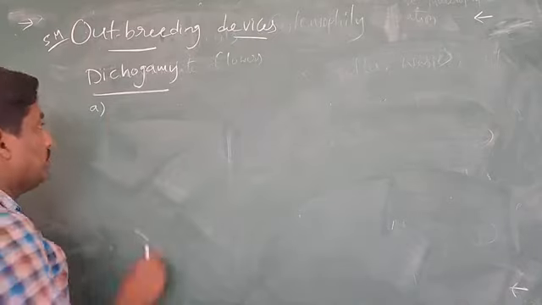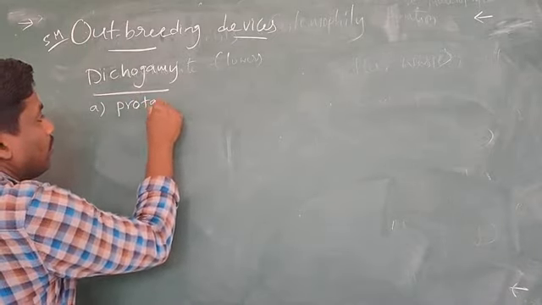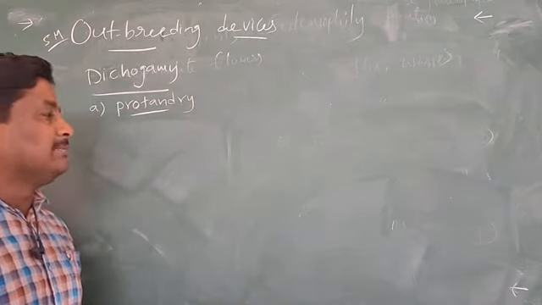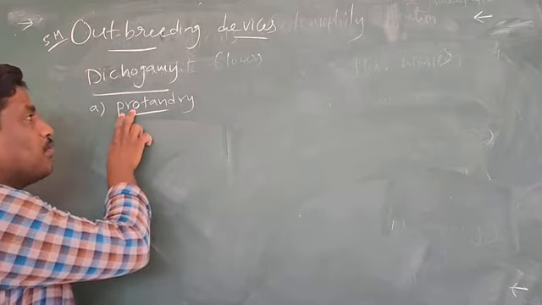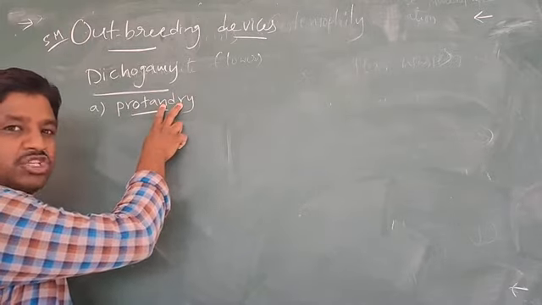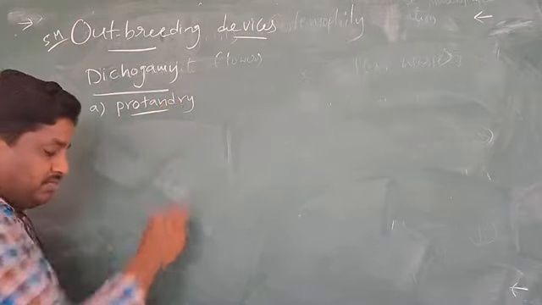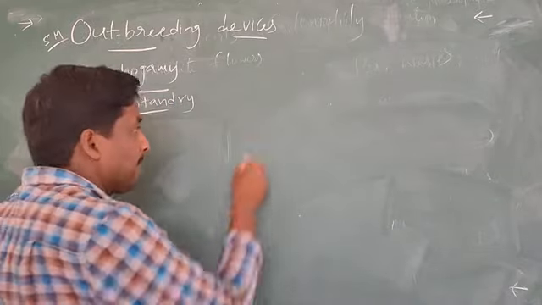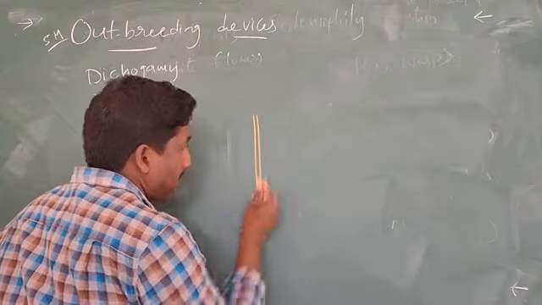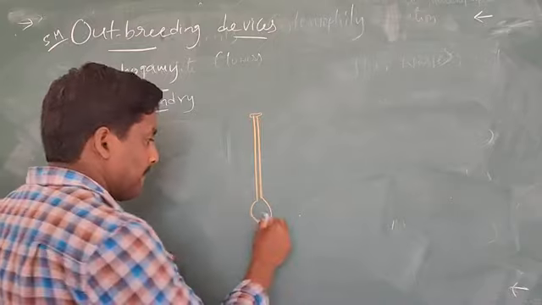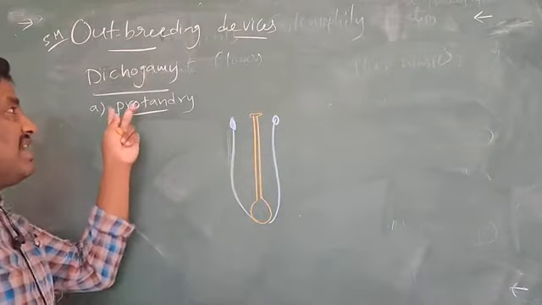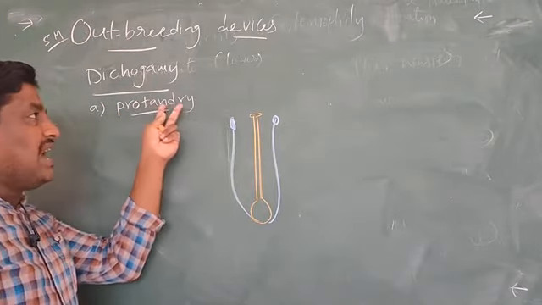First one, protandry. Protandry means, here see, pro means first, andry means androecium, which produces stamens.